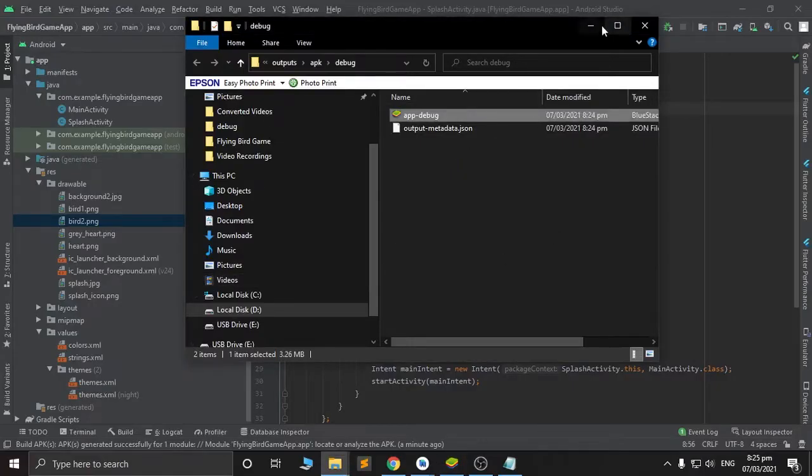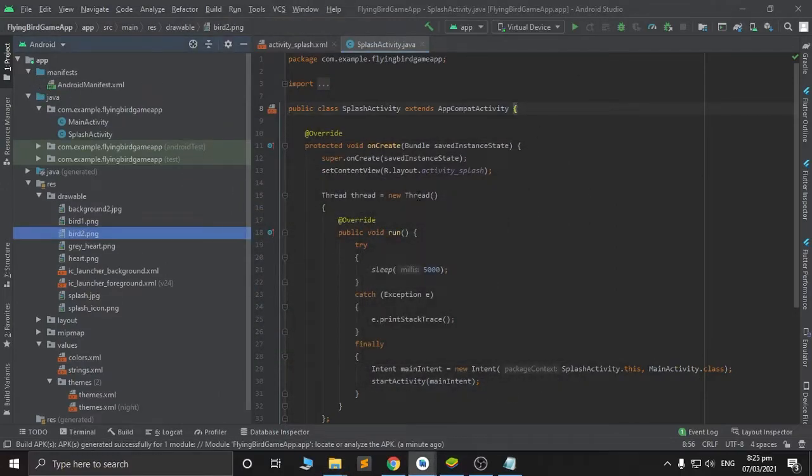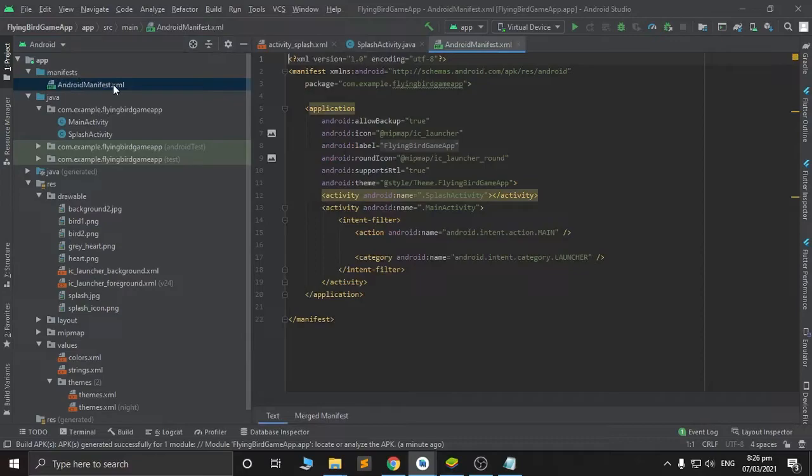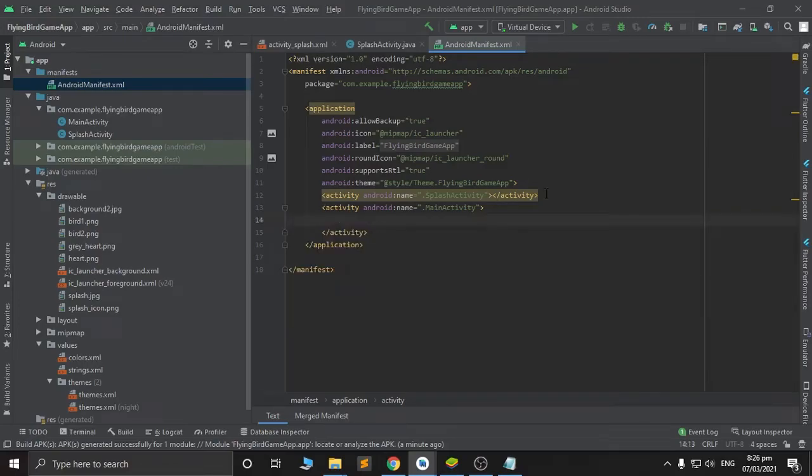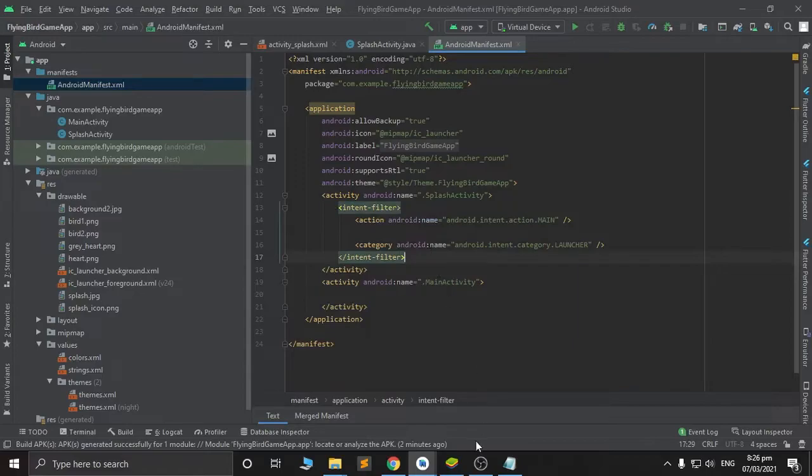So, yes. Why is our screen like this? Because we haven't set up the manifest so that the splash activity is shown first. So, go to manifest, Android manifest XML, Control X this, or cut, then paste that on this splash activity, so that it is the first one the simulator runs, to tell it, hey, this is main.